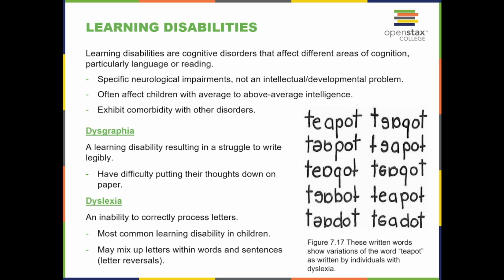Dysgraphia: a learning disability resulting in a struggle to write legibly, having difficulty putting their thoughts down on paper. Dyslexia: the inability to correctly process letters. It is the most common learning disability in children, who may mix up letters within words and sentences, called letter reversal. These written words show variations of the word teapot as written by individuals with dyslexia.